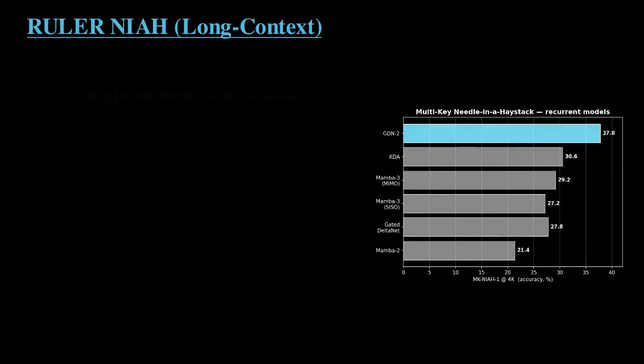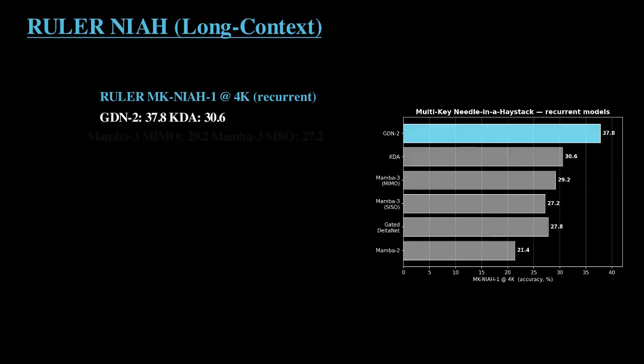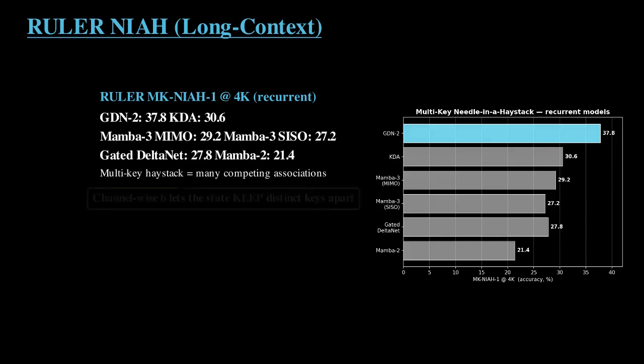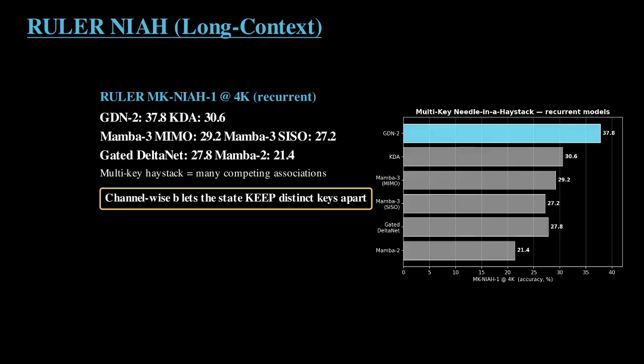Where Gated DeltaNet-2 shines: long context retrieval. On the RULER benchmark, single needle in a haystack and multi-key needle in a haystack at 4K tokens, recurrent GDN2 hits 93 on S-NIAH-2, 89.8 on S-NIAH-3, and 37.8 on the harder MK-NIAH-1 setting. For comparison, KDA scores 30.6 on MK-NIAH-1, Gated DeltaNet only 27.8, Mamba-2 21.4. The gap widens exactly where the recurrent state has to keep many competing associations separate. That is the point of decoupled erase and write.